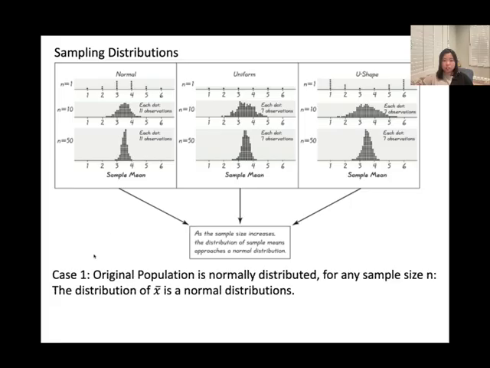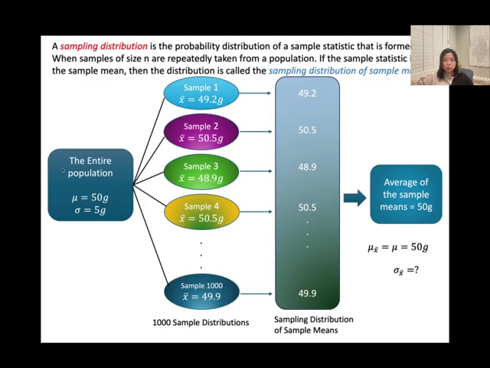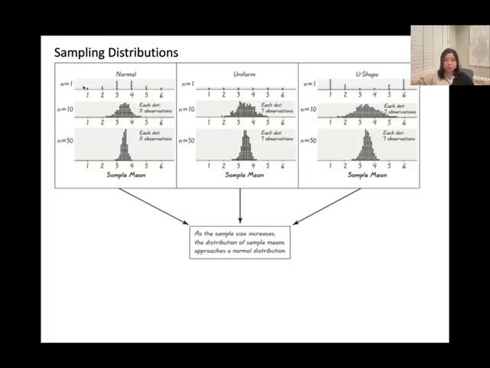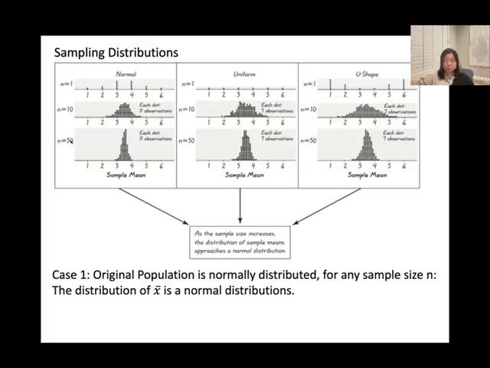So this is our case 1. When your original population is normally distributed, for any sample size n, the distribution of the sample mean is a normal distribution. One more time: when n equals 1 here, the original population is normally distributed, so we don't really care about the sample size because the distribution is going to be normal.